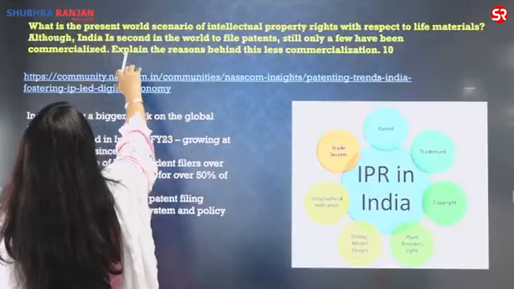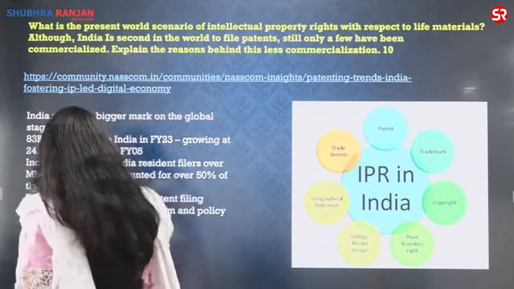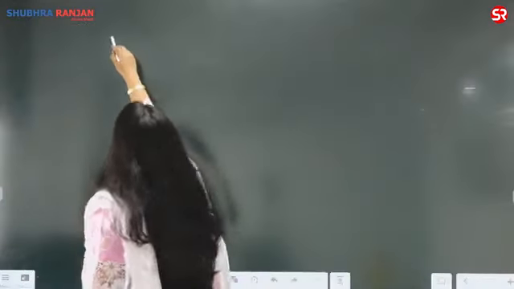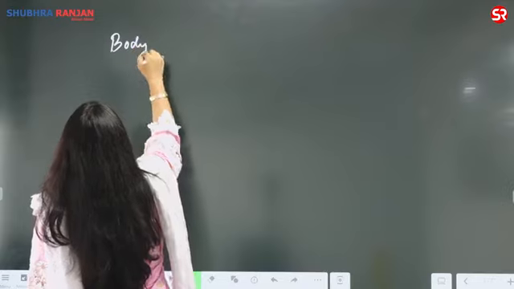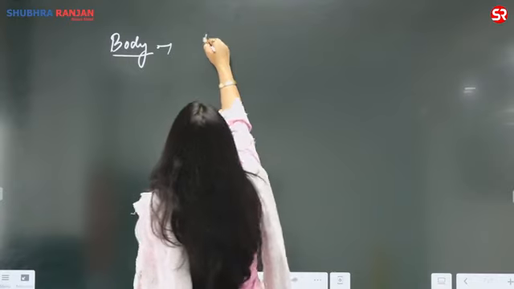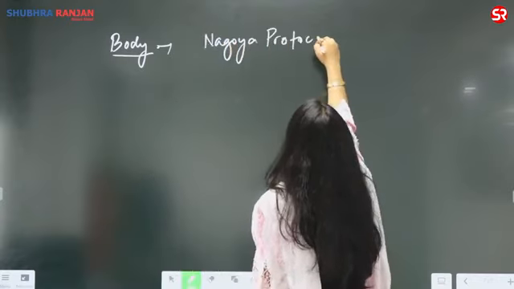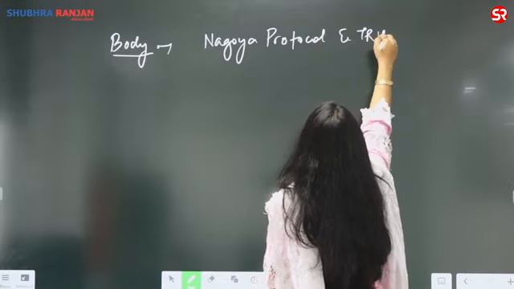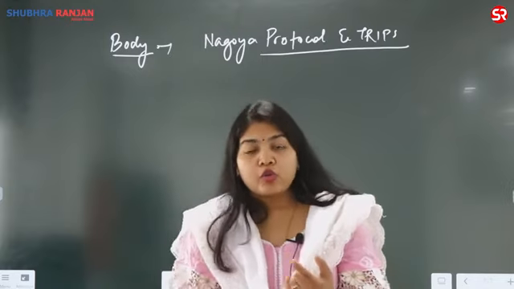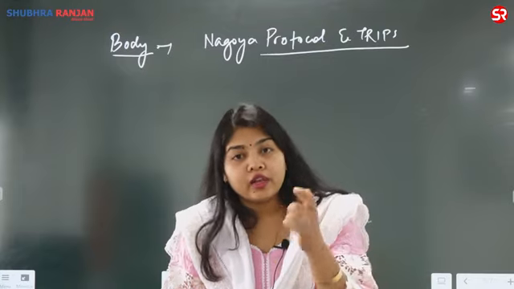So when they talk about the world scenario, what is the present world scenario of intellectual property right, you can start the body of the answer. You can start the body of the answer that globally, you're talking about the world scenario. Globally, it is the Nagoya Protocol and the TRIPS, which are the international agreements as well as the protocol which govern the sharing of the genetic resources or the living resources.